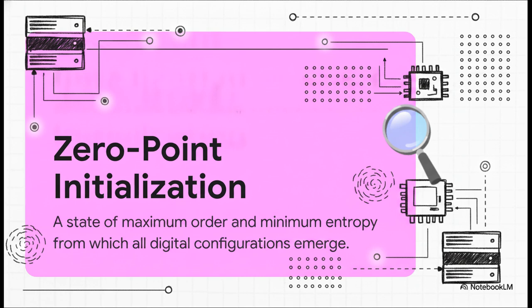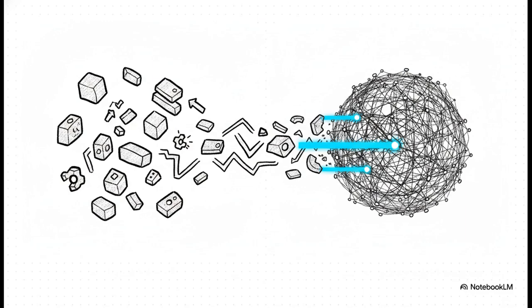Every single piece of hardware has to have a unique, immutable identity, usually anchored in a hardware-based root of trust. Why? To establish a state of maximum order and minimum entropy. If this foundation isn't perfectly incorruptible from millisecond zero, everything you build on top of it is at risk of latent corruption or architectural drift down the line. And this brilliantly illustrates the shift we're talking about.